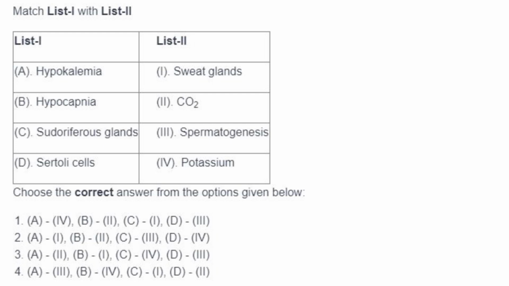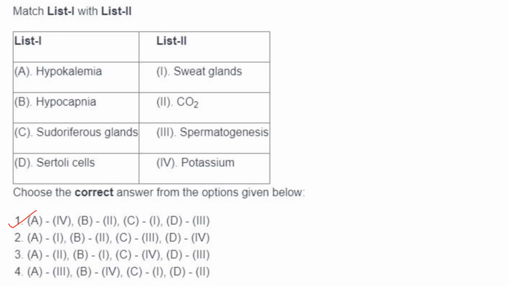Then next one, hypokalemia. Okay, what is it? So hypokalemia, it is where potassium levels in the blood are lower than the usual. So A will be 4. A4 is seen in option 1 only. So 1 must be your answer.